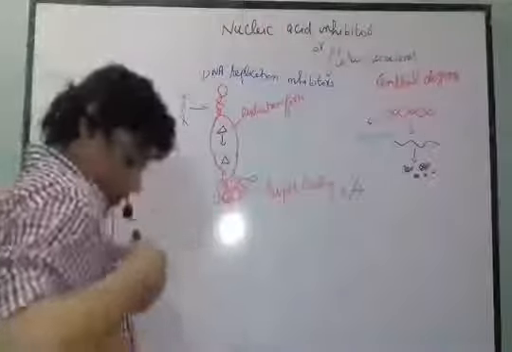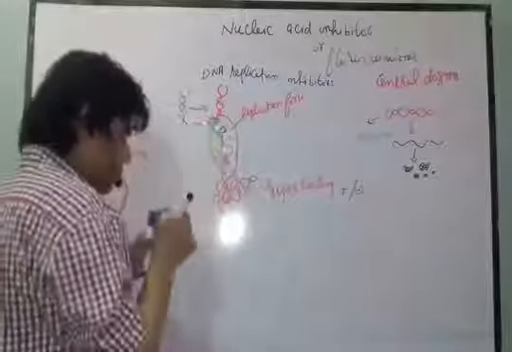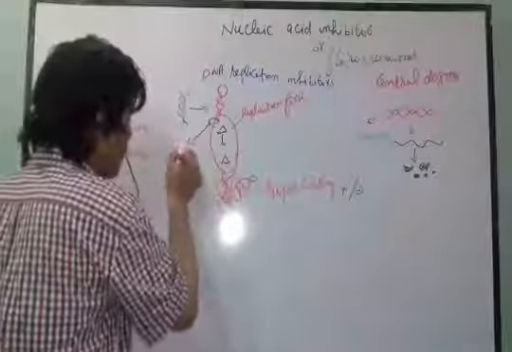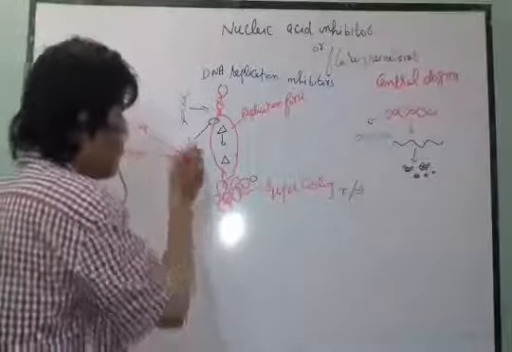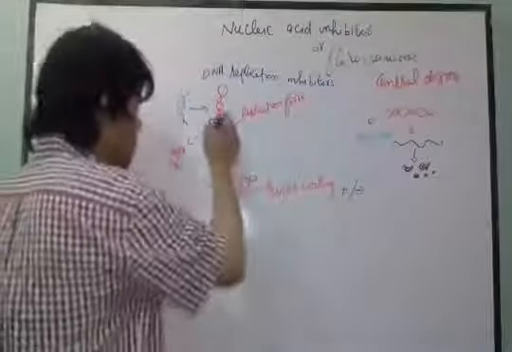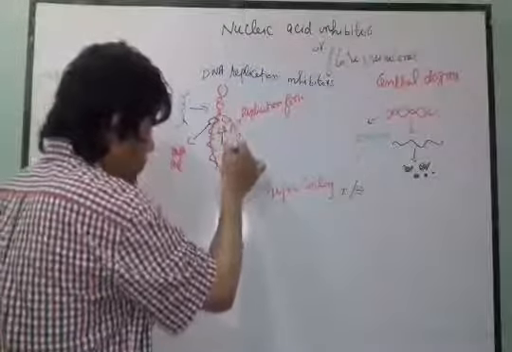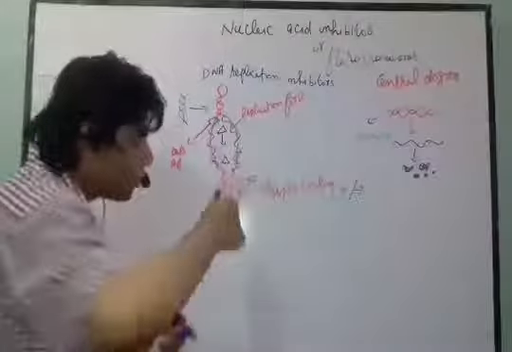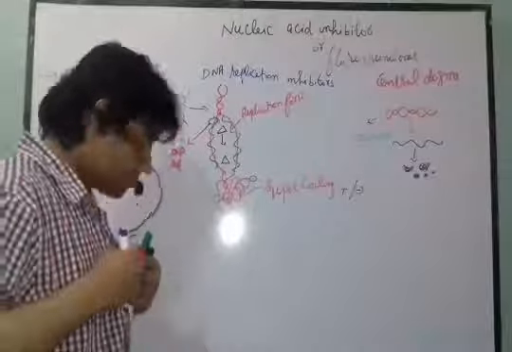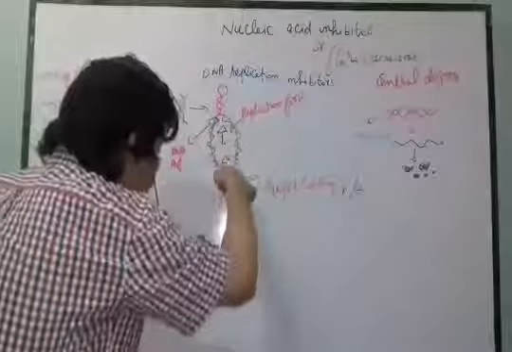Once the replication fork forms, here comes the DNA polymerase enzyme. Let's suppose this one represents the DNA polymerase. The DNA polymerase enzyme will come here and make a new strand which is complementary to this one strand. So here the new strand is formed. This blue represents the new strand of the DNA. Now what actually happens? And then this helicase will go downward.